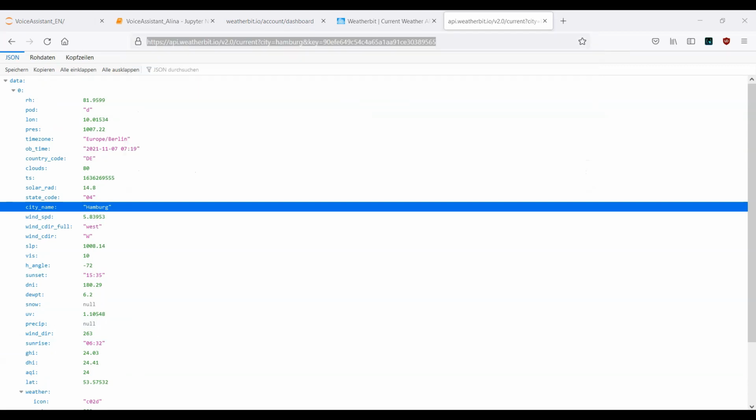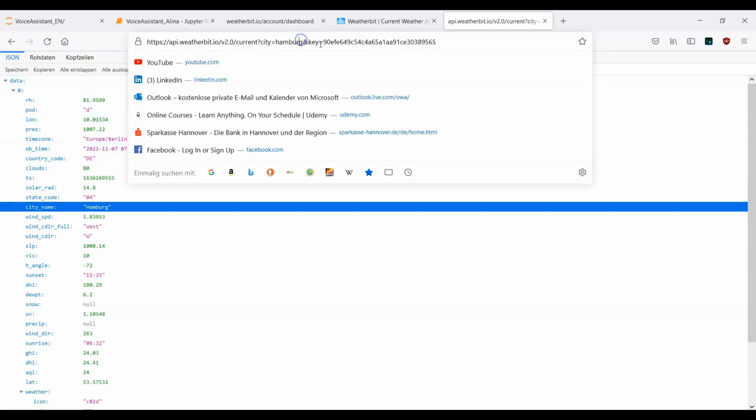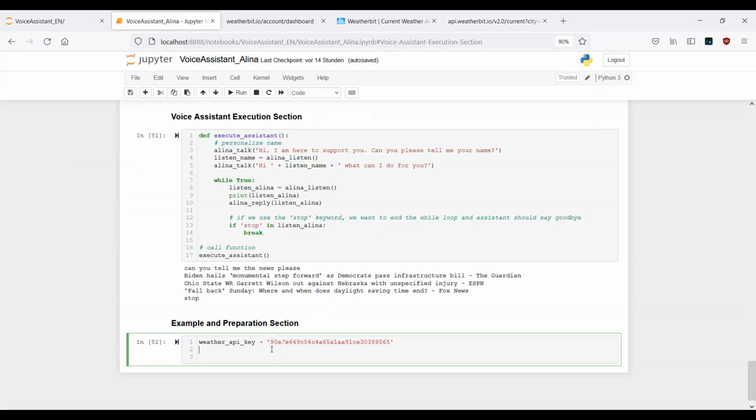What I want to do now in the next step is the following. I can just copy everything here. There's no need to highlight the API key here. Copy that. Why? Because here we have already stored the weather API key, and we can just concatenate it right now.